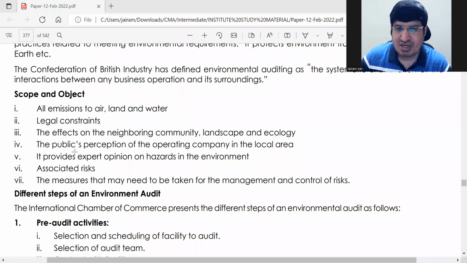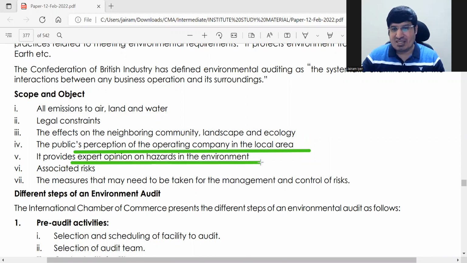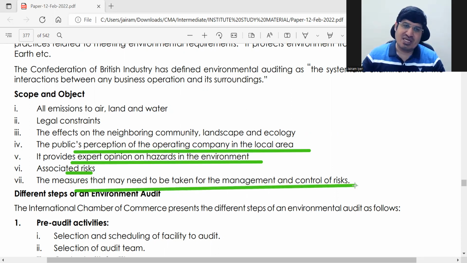Public perception of the operating company. So what does the public think of the operating company? If the public thinks that this company is spoiling the environment and leading us to sickness, then that will be a problem for the company. So they have to manage the public perception also. So that's also within the environment audit. Provide expert opinion on the hazards in the environment, any associated risk, and the measures that should be taken for management or control of risks. So these are the scope and objects of environment audit.